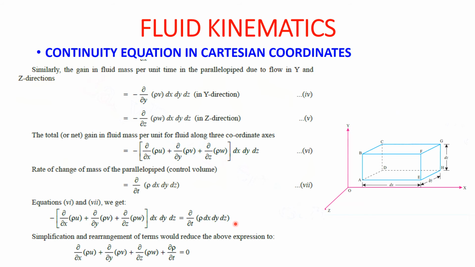So on simplification and rearrangement, dx dy dz will be cancelled, and therefore ∂/∂x(ρu) plus ∂/∂y(ρv) plus ∂/∂z(ρw) plus ∂ρ/∂t will be equal to 0.